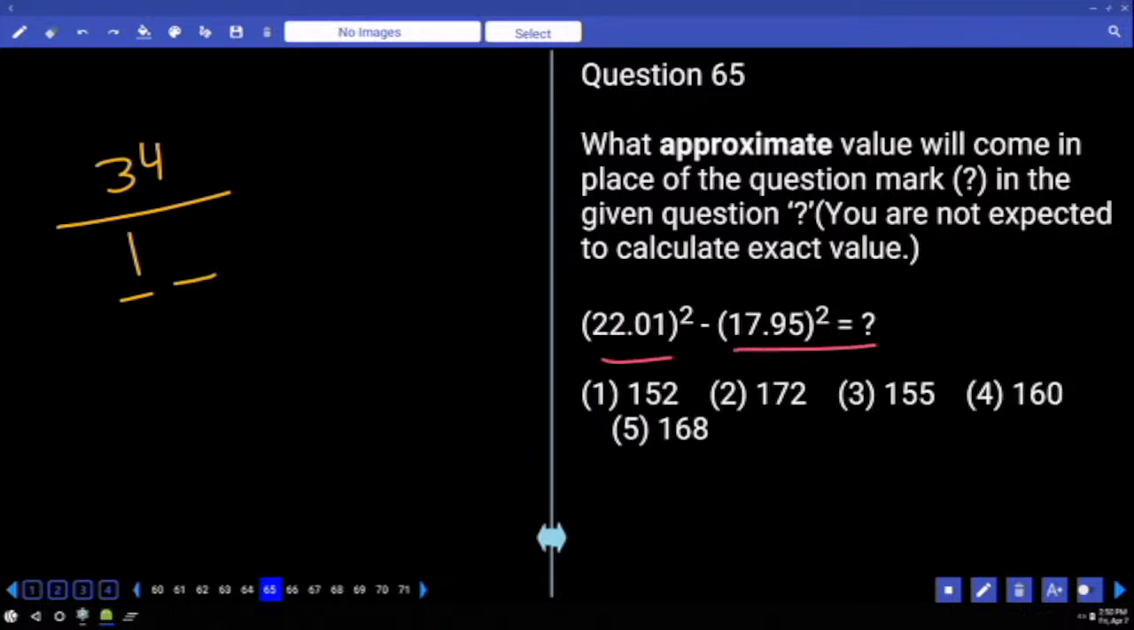22 square minus 18 square. A square minus B square form. A plus B, A minus B. 22 plus 18, 22 minus 18. Answer. 160.